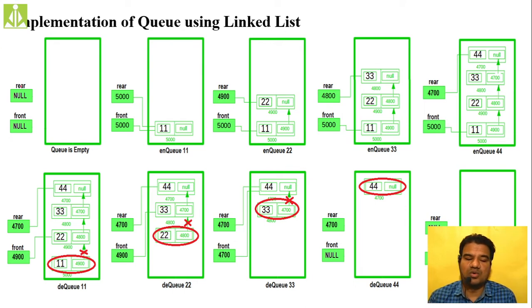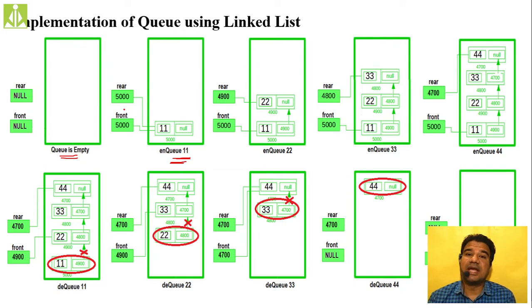See, over here my queue was empty. Now I have inserted 11 into my queue. When I am inserting this 11 into my queue, what am I doing? Both my pointers are changing. Both front as well as rear are pointing to that newly created element. This is my newly created element, and front and rear both are pointing to that. Both are having that same address. So no more is my queue empty.